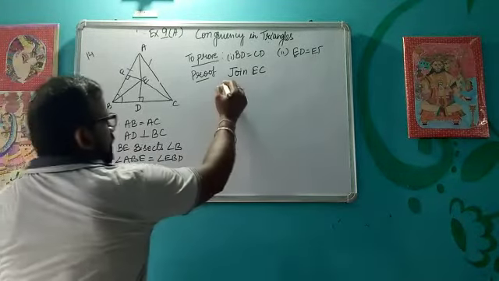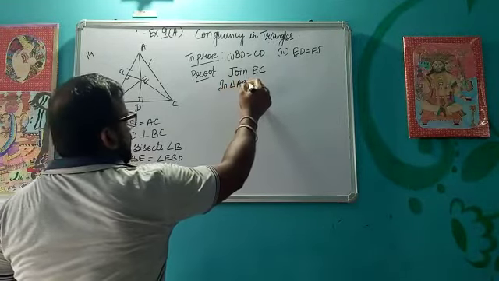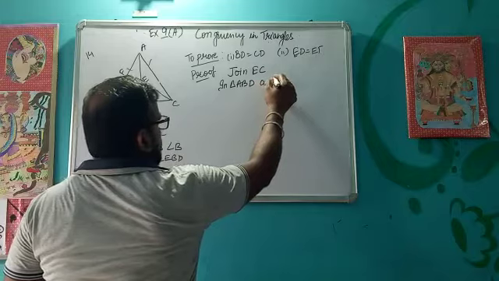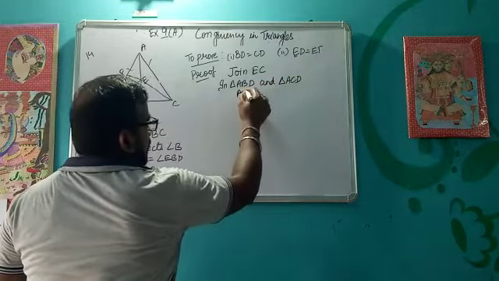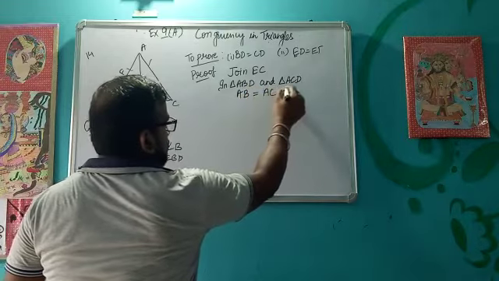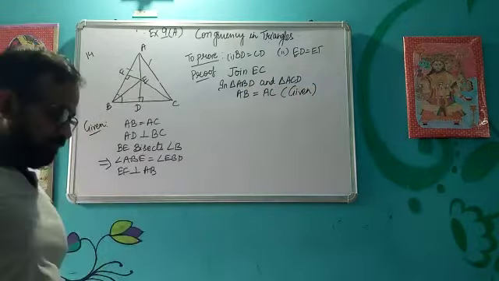Okay, so we will take in triangle ABD and triangle ACD, AB is equal to AC. It is given as equal.